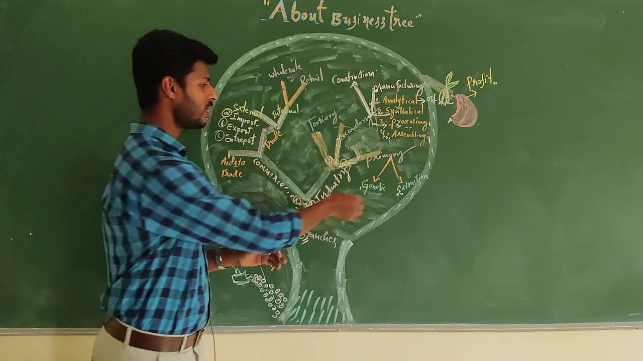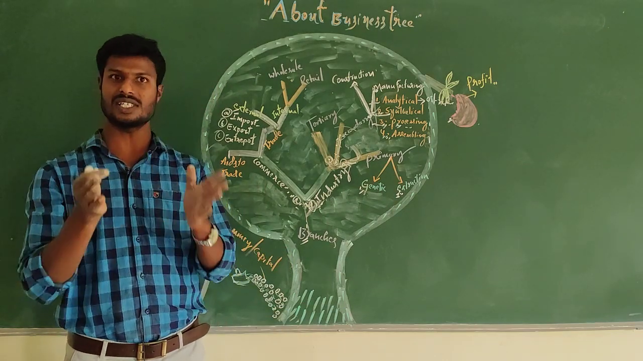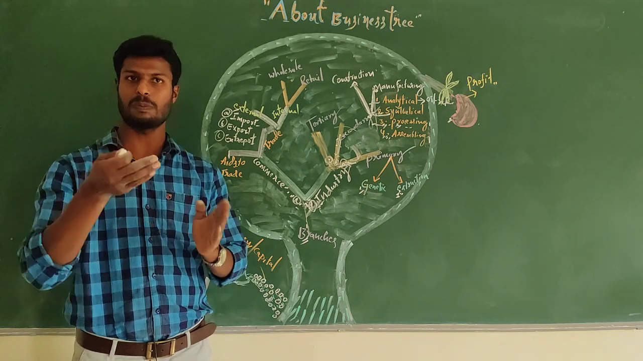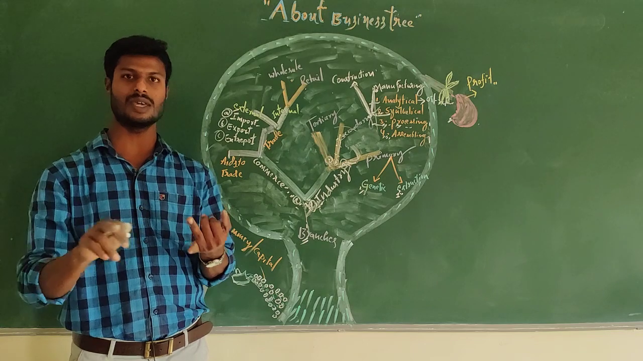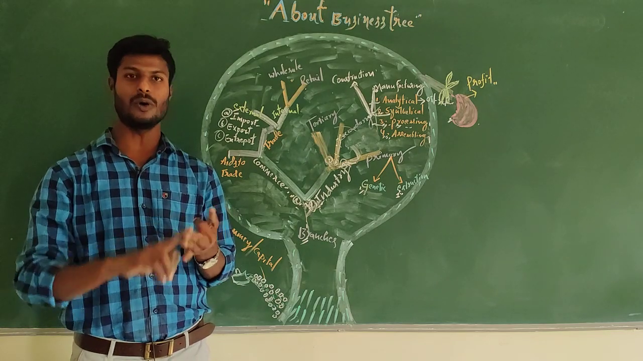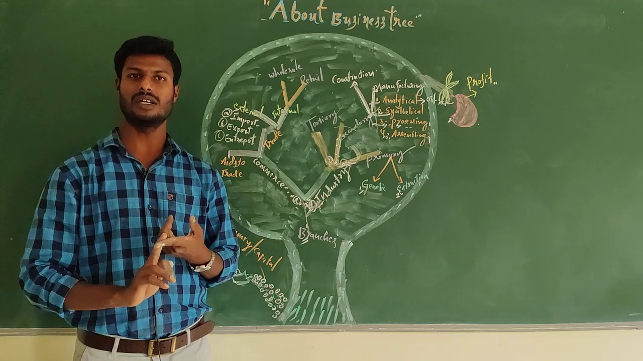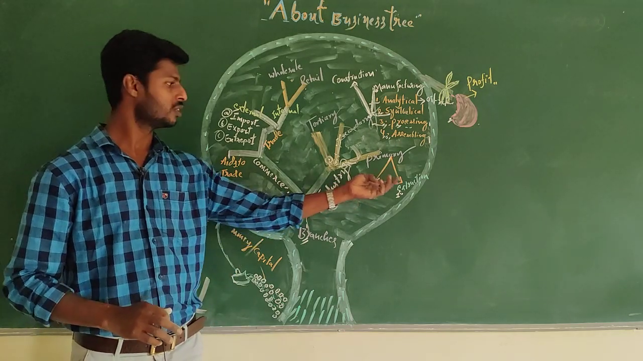In primary, there are the genetic industry and the extraction industry. The first one, genetic, means production and reproduction of flora and fauna, that is plants and animals. Examples: nursery, beekeeping, poultry farming, silkworm rearing. These are the examples for genetic industry.